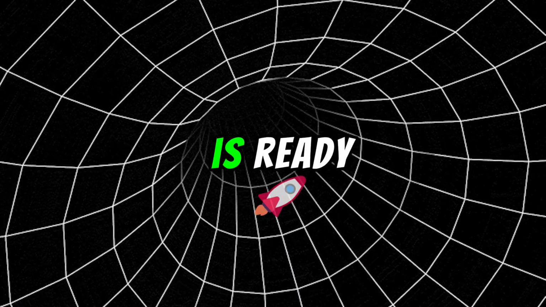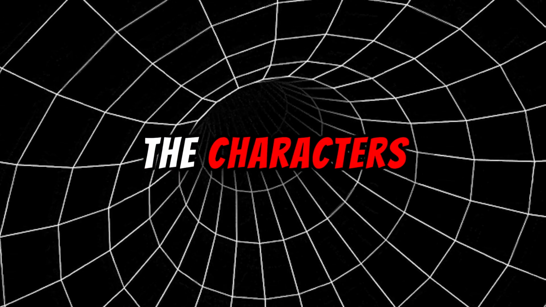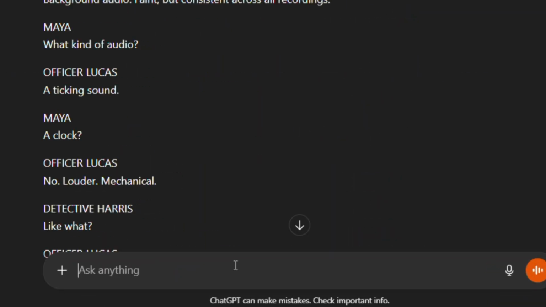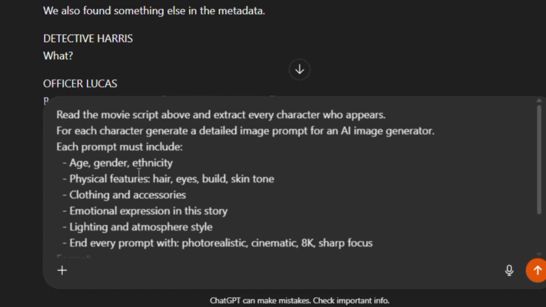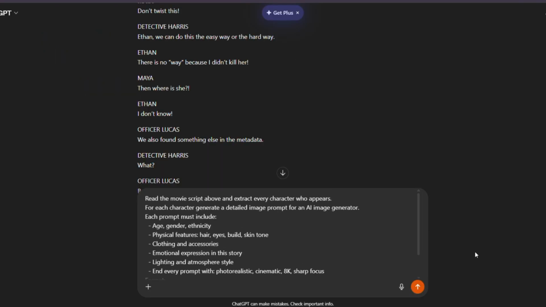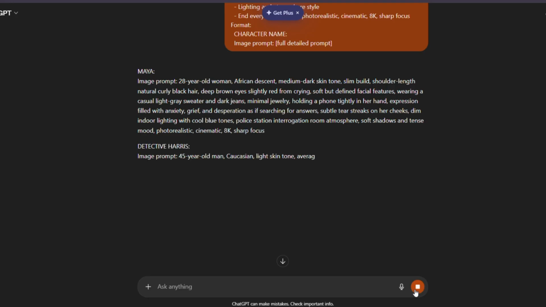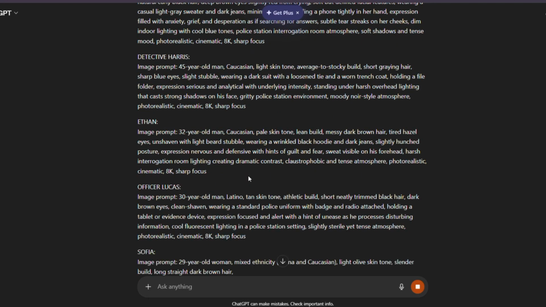Now that the script is ready, we need to create the characters. Go back to ChatGPT and paste in the character creation prompt. It is also in the description. This prompt reads through your script and automatically generates a detailed visual description for every character in the story.